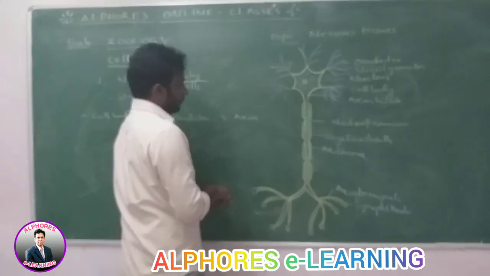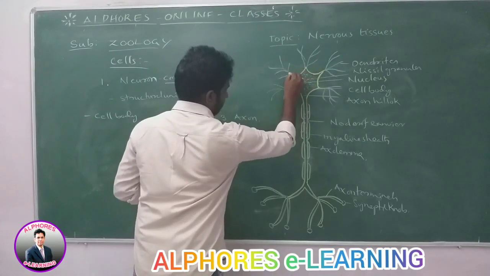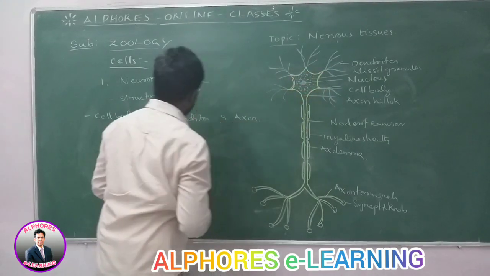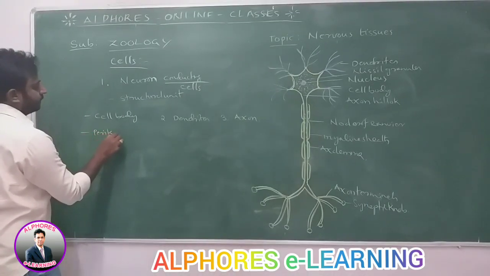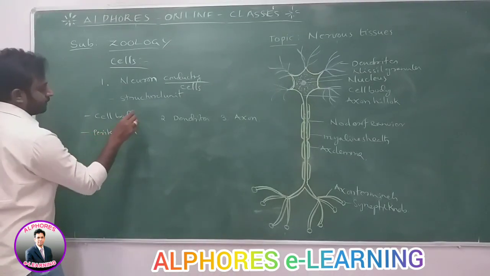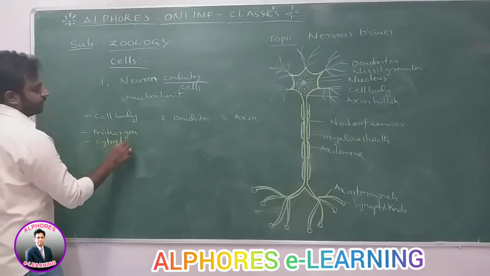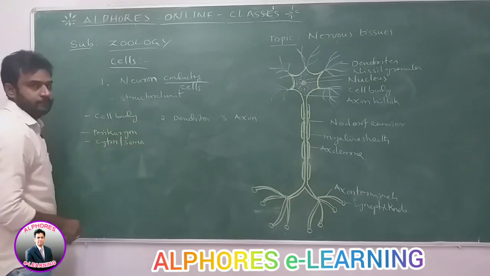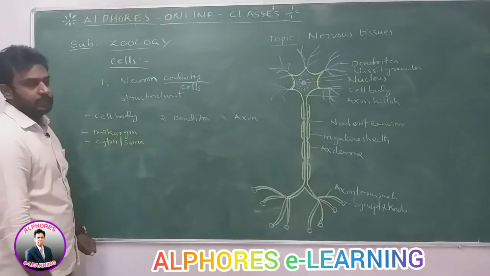This one is the cell body. The cell body is also called perikaryon or cyton or soma.